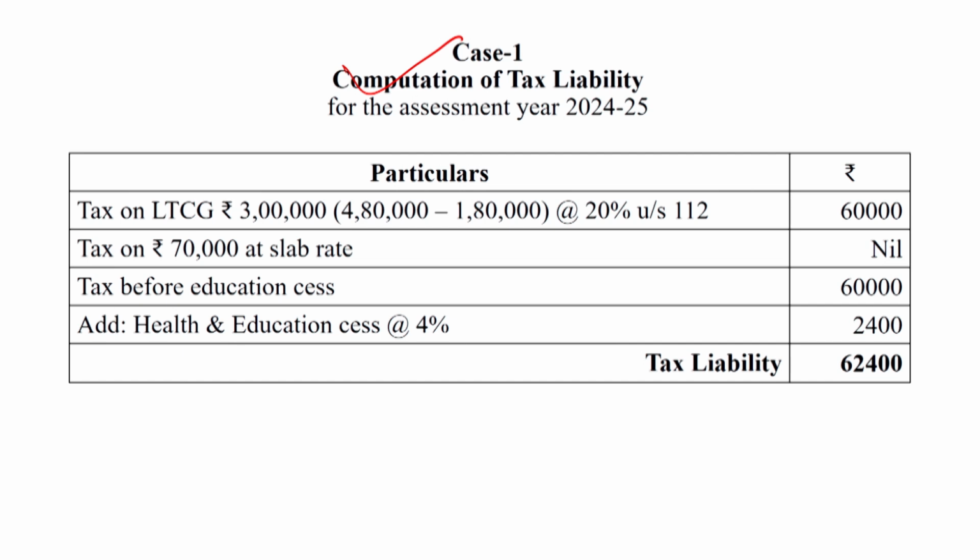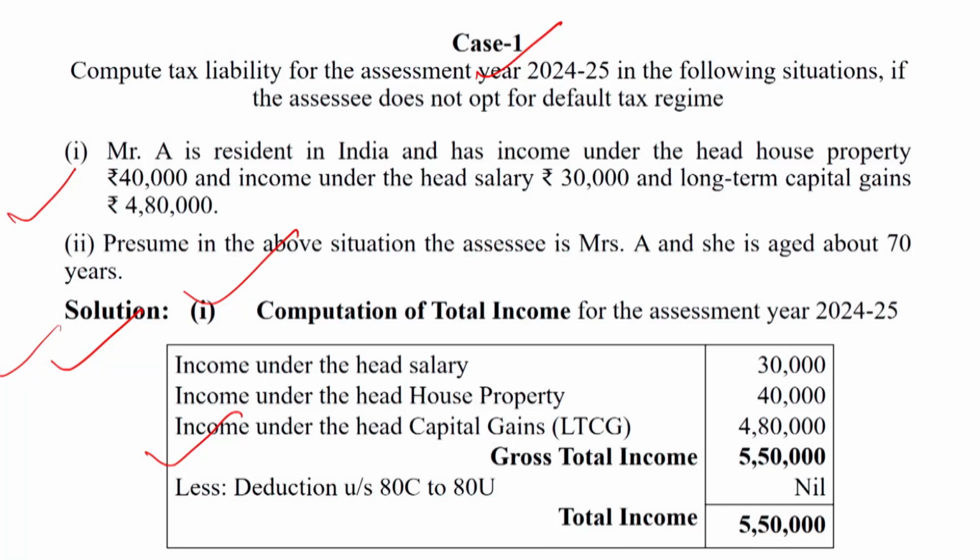Up to rupees 2,50,000 no tax is computed, but in the question, income from house property is rupees 40,000 and income from salary is rupees 30,000, so 30,000 plus 40,000 is equal to 70,000.